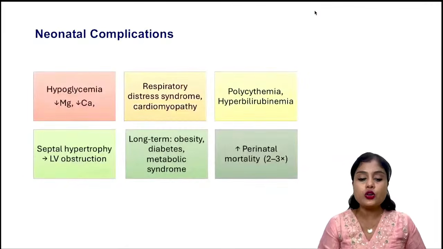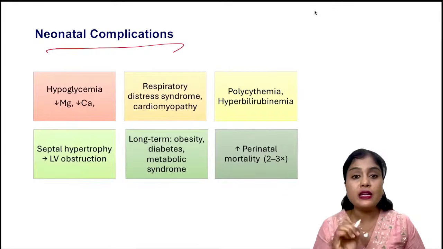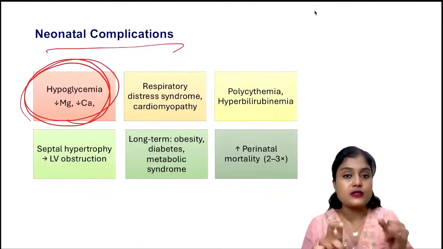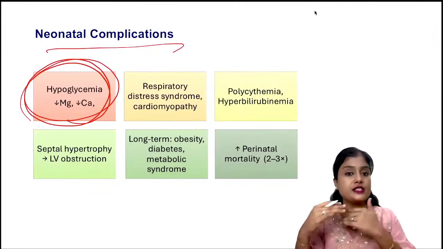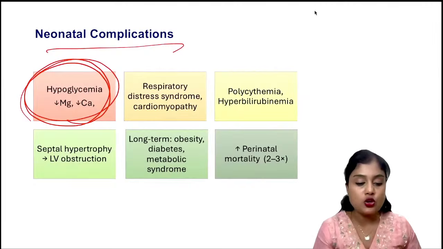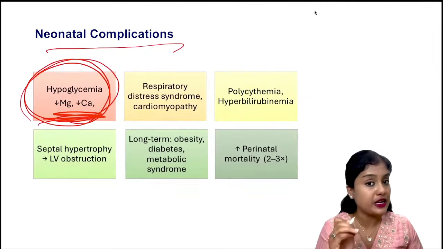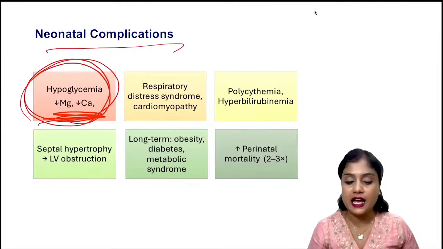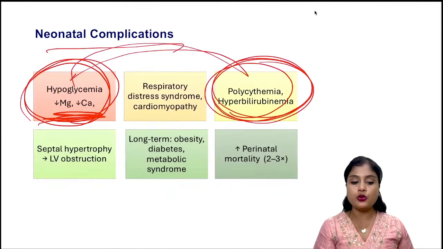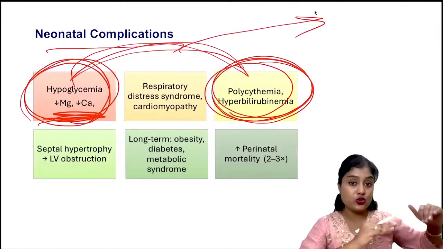So coming to the neonatal complications. Remember, the important thing is this one: hypoglycemia. Things which reduce are sugar for the baby after it is born, magnesium, and calcium. So hypoglycemia, hypomagnesemia and hypocalcemia. Things which increase are polycythemia and hyperbilirubinemia. If you know these two columns, it is more than enough. So which reduces, which increases.